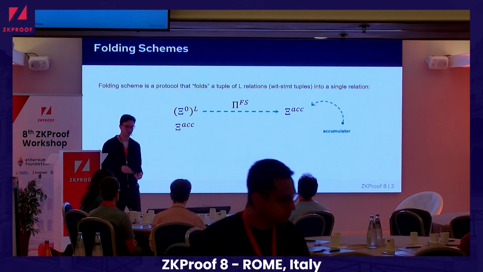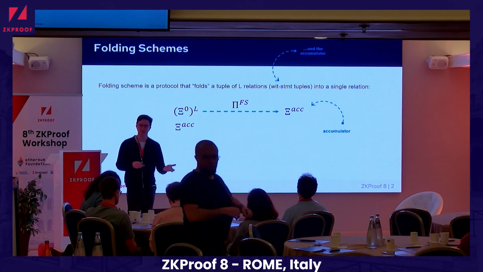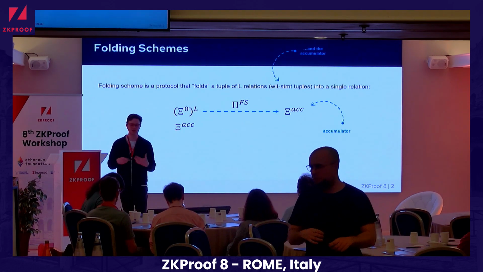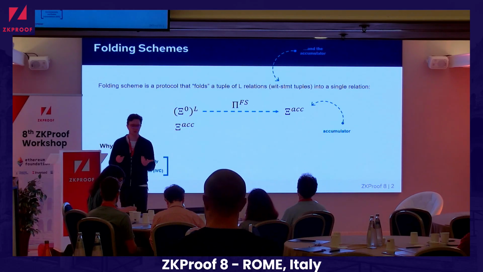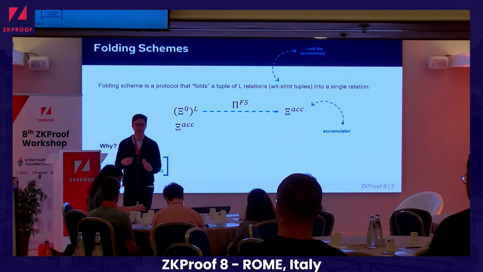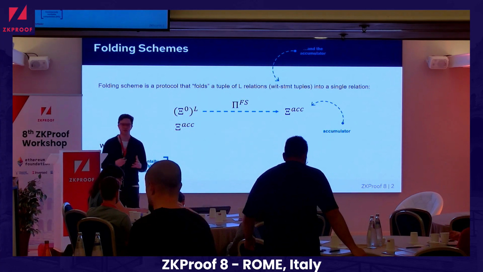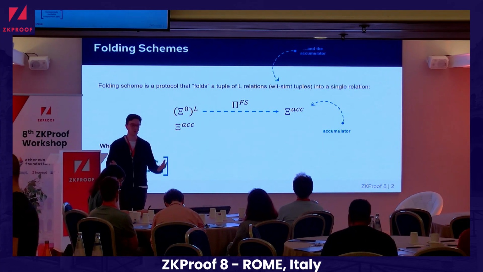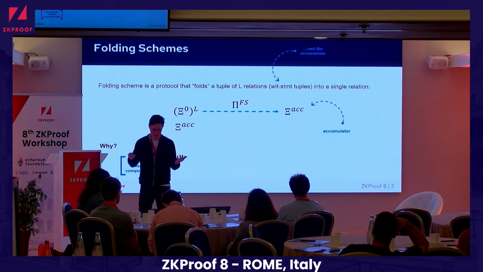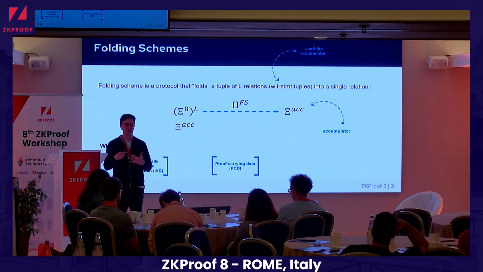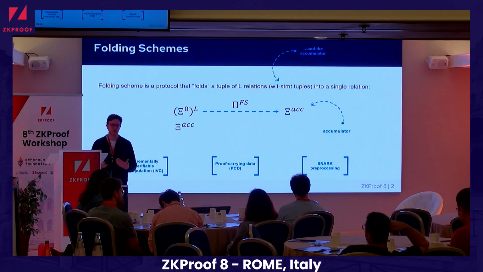So to be more precise, we should say that the folding scheme is a protocol that turns a tuple of relations and the accumulator into a single output relation. And why are we doing that? We have multiple reasons. Maybe we want to build what we call incrementally verifiable computation, where together with the folding statement, we want to fold also the whole verifier circuit and basically build a constant size unbounded proof. Why not? We may have some generalizations like proof carrying data, or we can also use it for SNARK preprocessing.